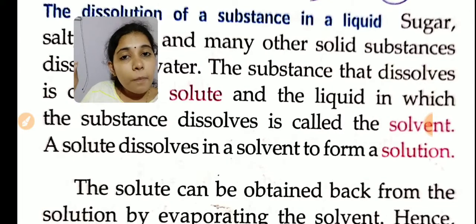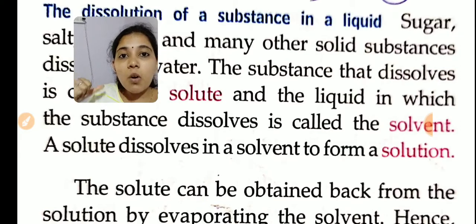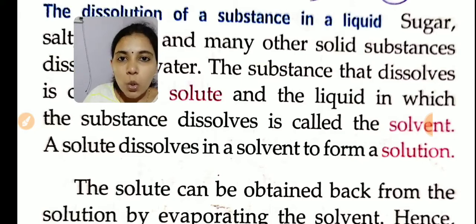Then the mixture of the solute and solvent together is called a solution. What is a solution? It is the mixture of solute and solvent. When a solute gets dissolved in solvent, then it is known as solution. Understand? We will say salt gets dissolved in water, we will call it salt water, or in other words, salt solution. Or sugar is dissolved in water, we will call it sugar water, or in other words, a sugar solution. What is a solution? A solution is a mixture of solute and solvent.